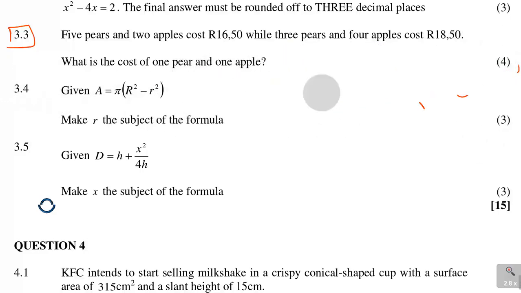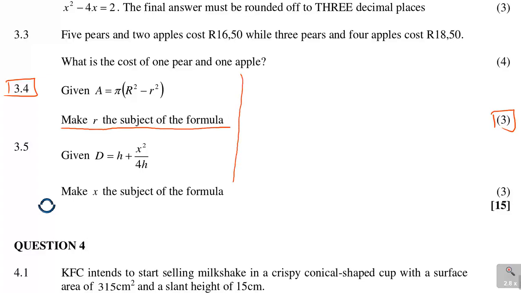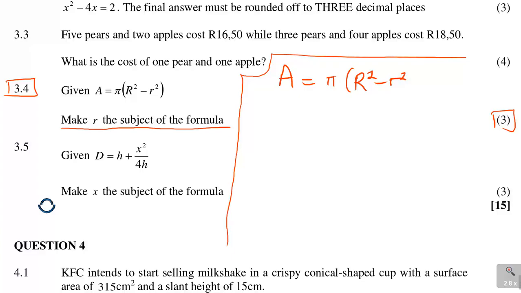Now moving on. The next question here is, we're done with that part 3. We're now looking at 3.4, and this was 3 marks. It says you are given A is equal to pi (R squared minus r squared), and then says make r the subject of the formula. So here we are making r the subject of the formula, and remember, they are saying A is equal to pi, and then we've got the big R minus the small r.